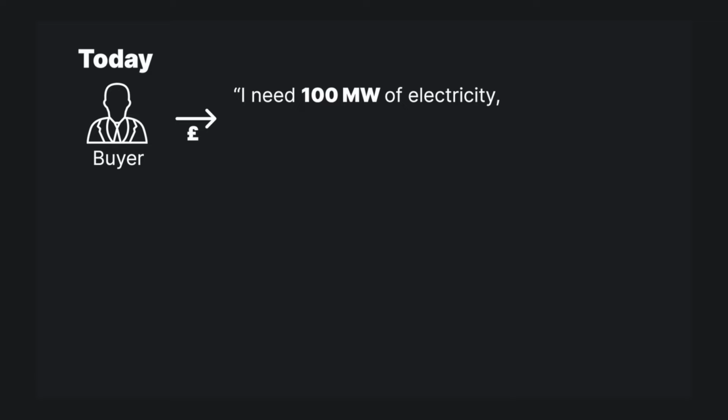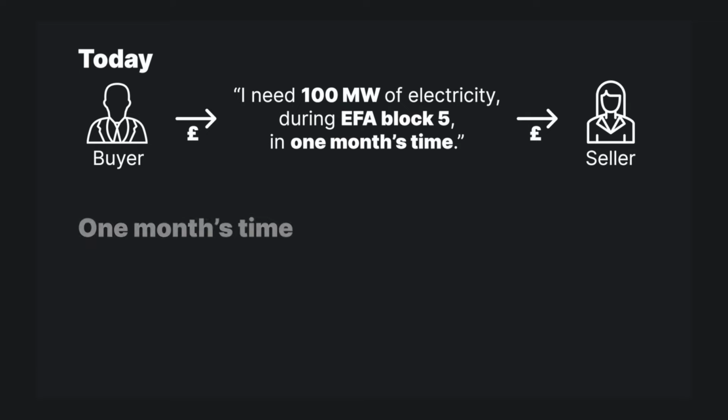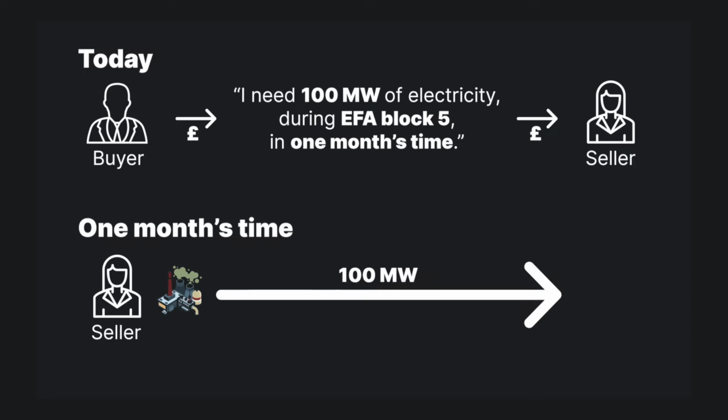Let's first look at a physical trade. The buyer purchases 100 megawatts of electricity for delivery in Ether Block 5 in a month's time. The seller then delivers this as agreed. The electrons move along the cables and have been physically traded.